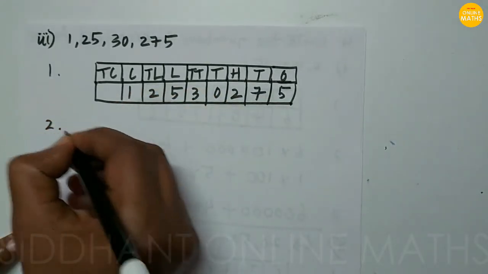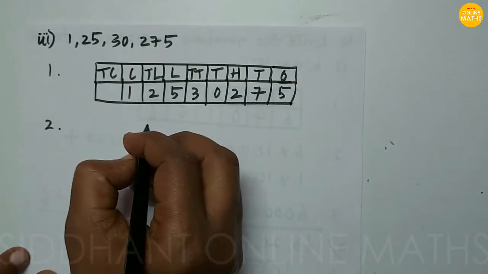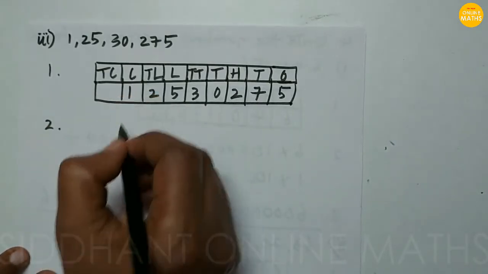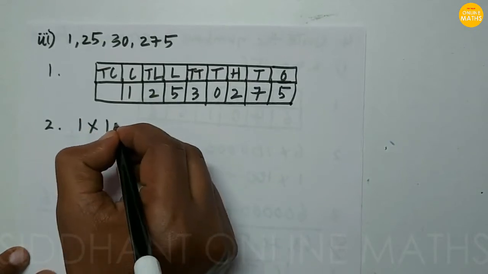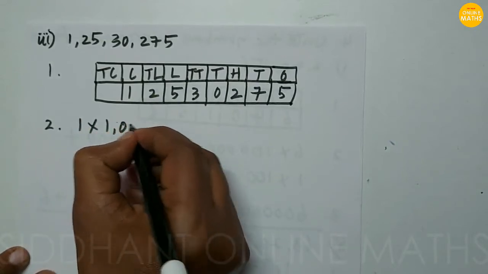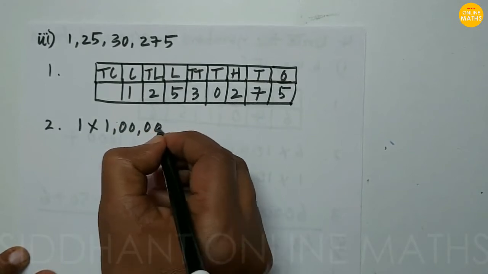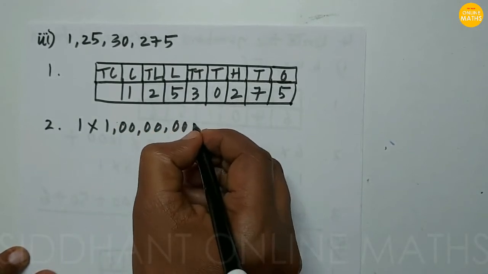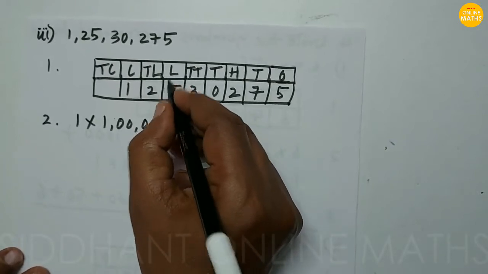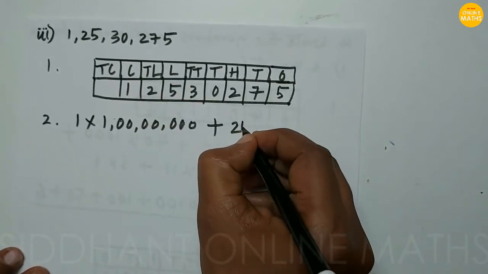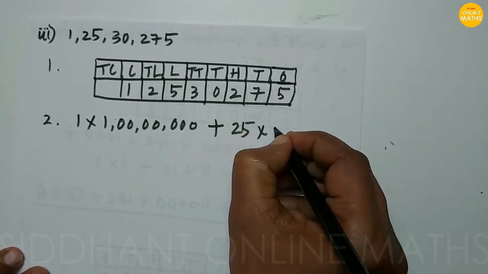So next we just go for the expansion form. So first 1 into crore we are going to see. 1 into crore means here 7 zeros will come. Plus this is in the lakhs, 25 lakhs, so 25 into lakh.